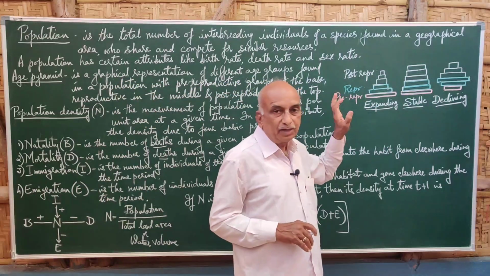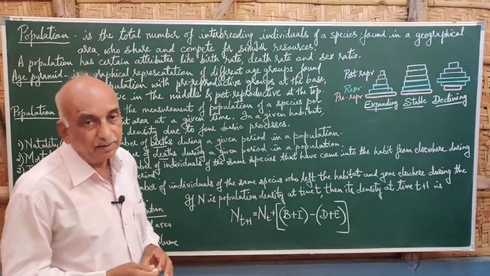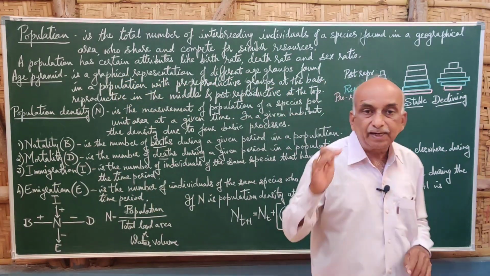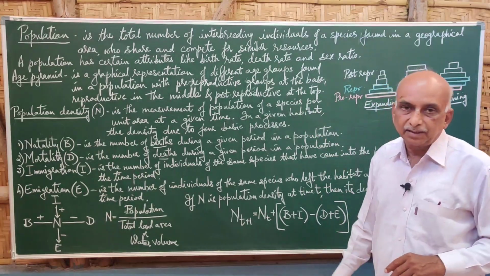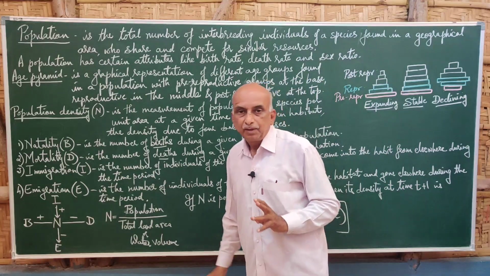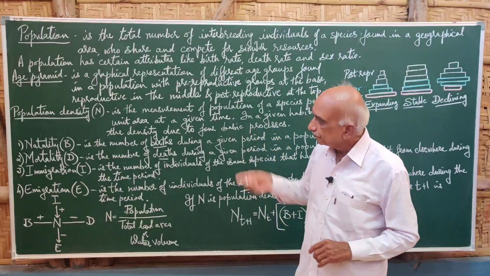When pre-reproductive are fewer, they cannot contribute to the increase in the number of individuals. So that is the declining state of the population. We can represent this pyramid in three types: the expanding pyramid, the stable pyramid, and the declining pyramid.